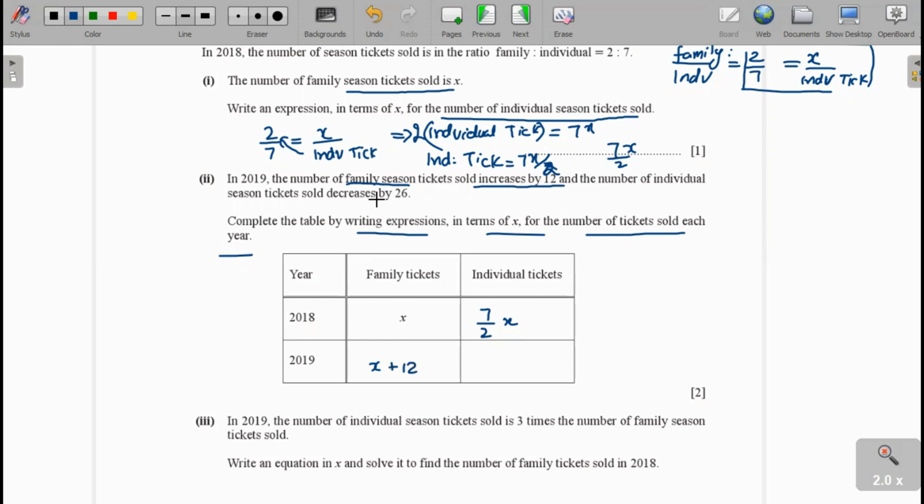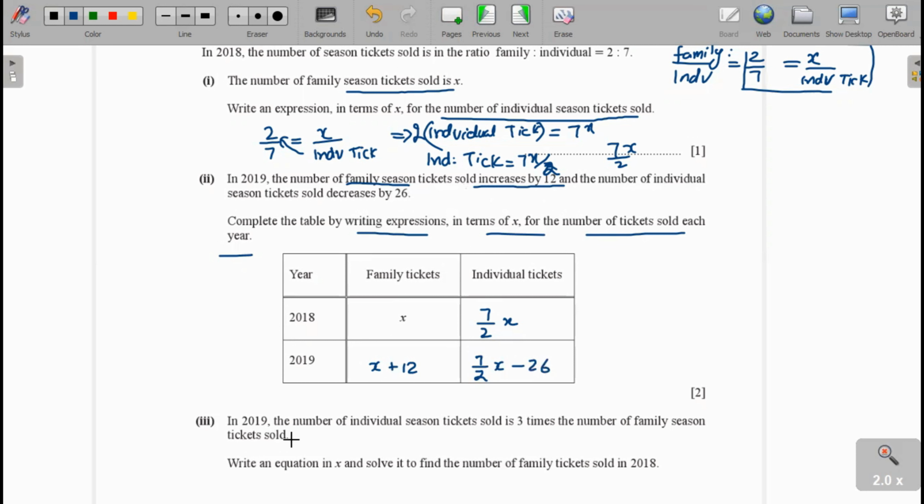And the number of individual season tickets decreased by 26, so from 7 over 2x we write minus 26.